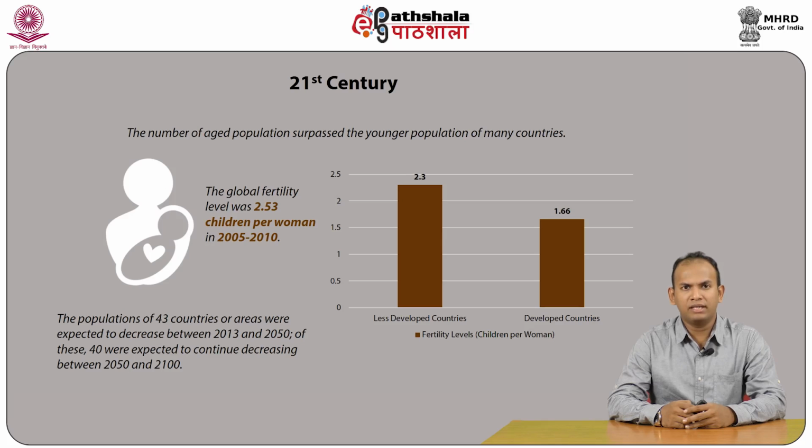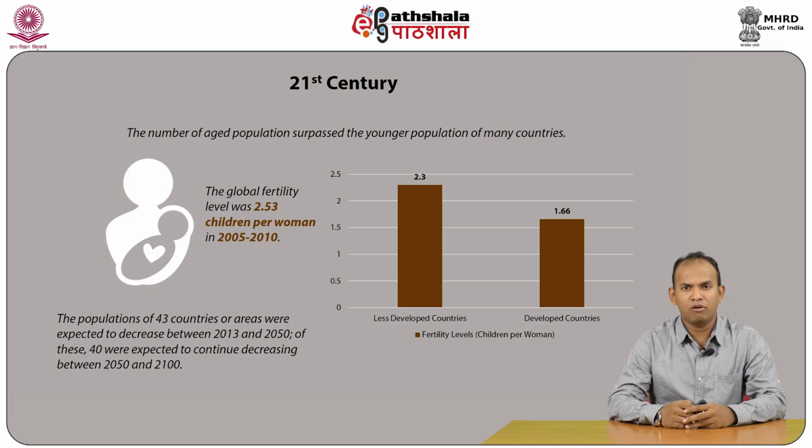The global fertility level was 2.53 children per woman in 2005 to 2010. The developed region had a fertility level of 1.66 children per woman in the same time period. The 49 LDCs, that is least developed countries, at the time continued to have the fastest growing population in the world of 2.3% per year.